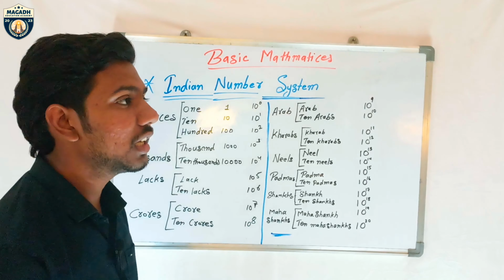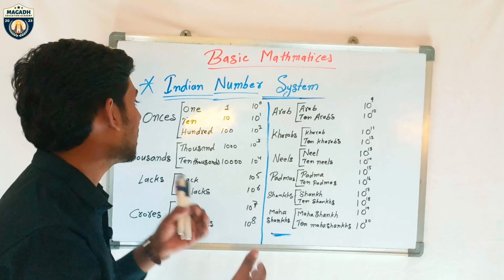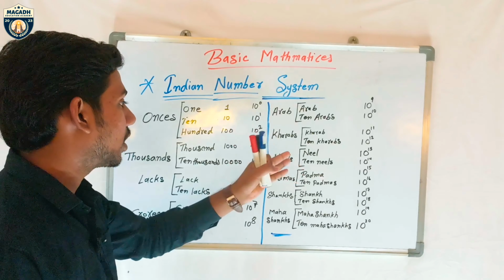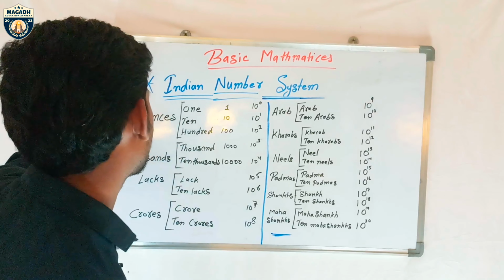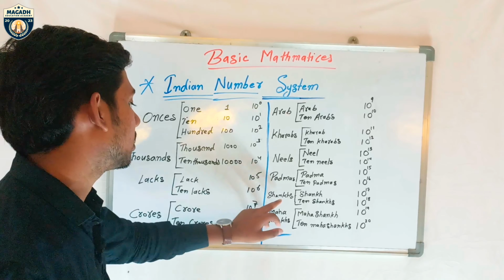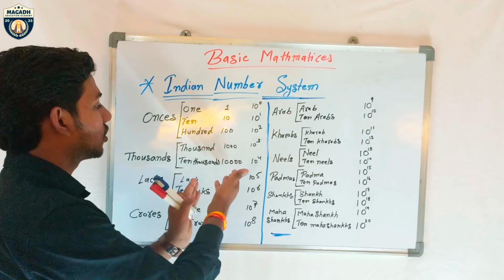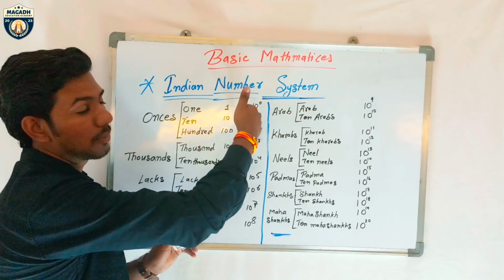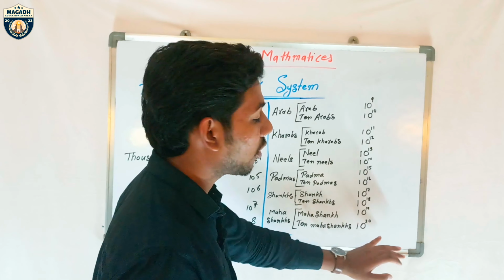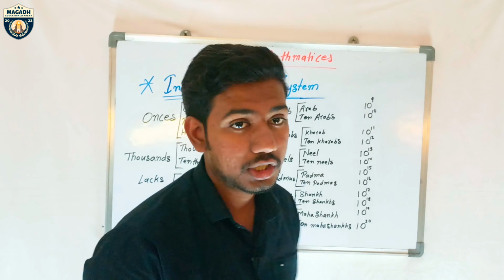As I already told you, our number system is ones, tens, hundred, thousands, 10,000s, lakhs, 10 lakhs, crore, 10 crores, Arab, 10 Arabs, Kharab, 10 Kharabs. But why have I written here ones, thousands, lakhs, crore, Arabs, Kharabs, Nils, Padmas, Sankhs, Mahasankh, and here 1, 10, 100, thousands, 10,000s, and 10 power 0, 10 power 1, 10 power 2, 10 power 3? Why have I written 10 power 20? This question will come to your mind.